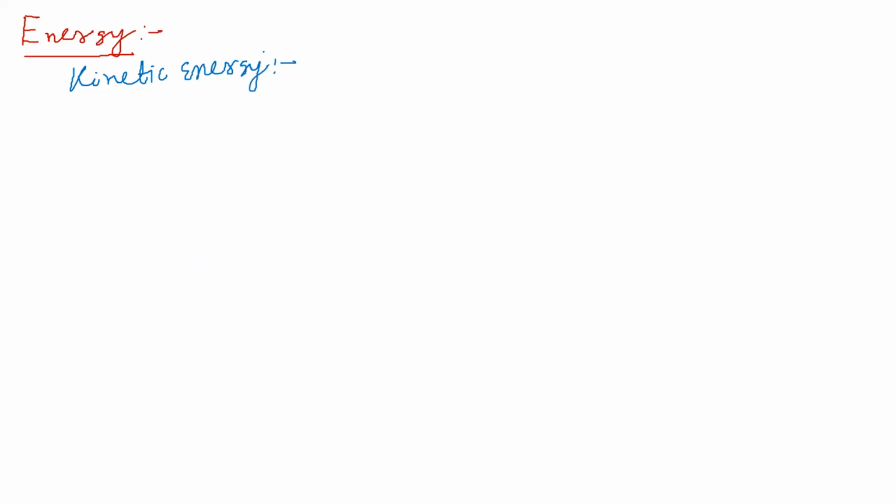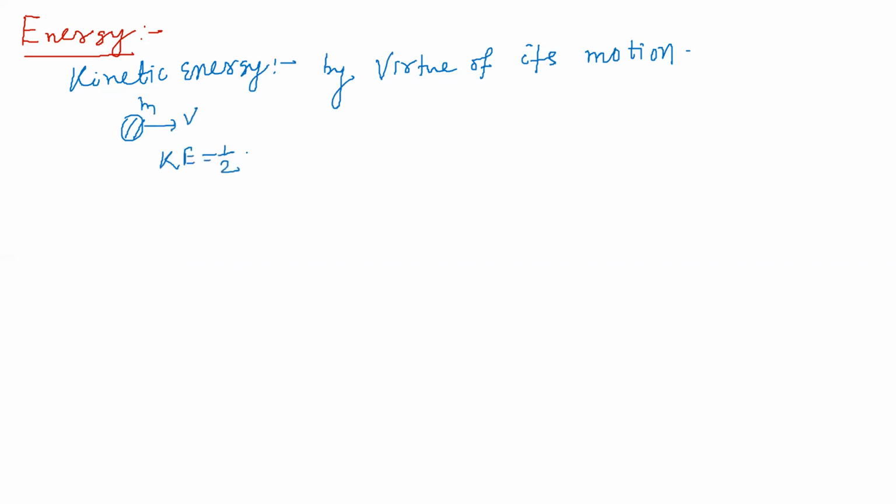Friends, kinetic energy is the energy possessed by the body by virtue of its motion. Consider the kinetic energy of a body of mass m moving with velocity v. Let a body have mass m and be moving with a velocity v. So kinetic energy, students, you know, is equal to half mv square.